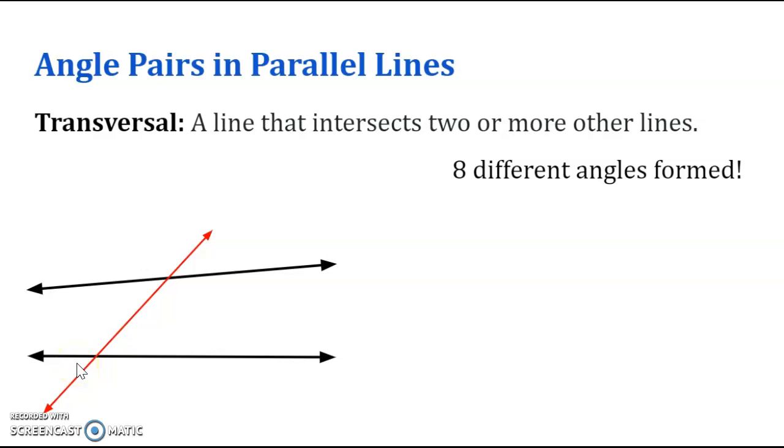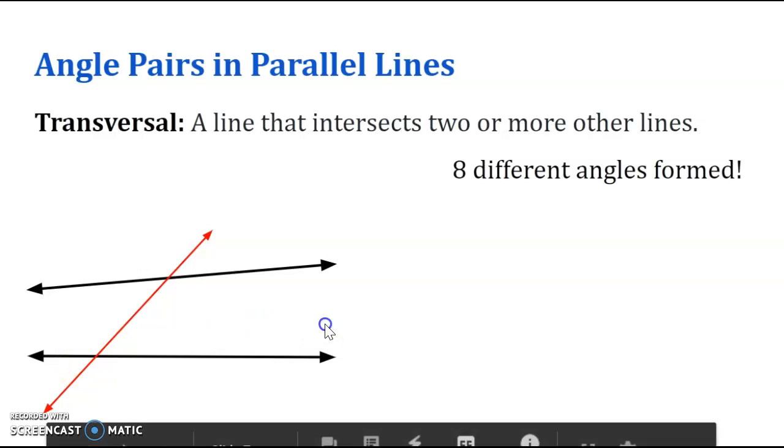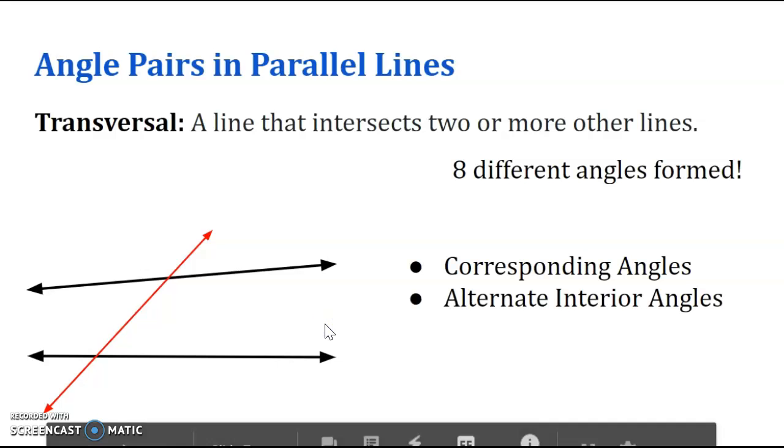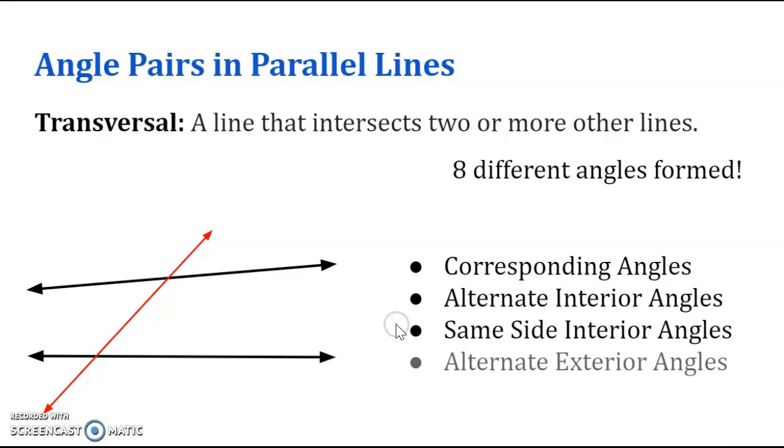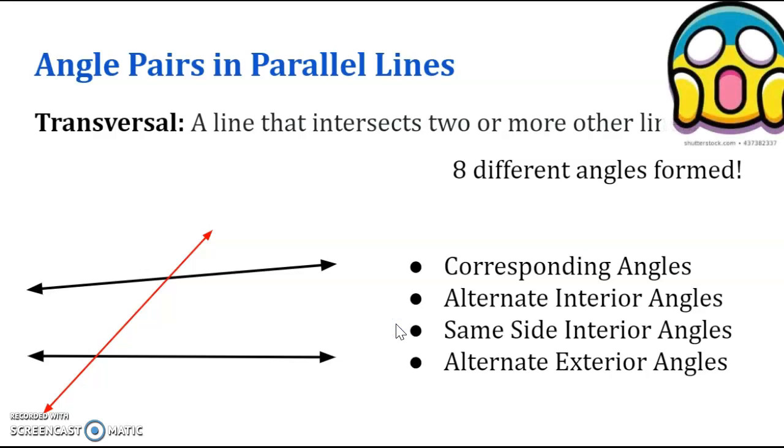From there we have many different angle relationships: corresponding angles, alternate interior angles, same side interior angles, and alternate exterior angles. And now you're thinking, oh my goodness, they all sound so complicated. How am I ever going to remember that? Well, I'm going to translate that into plain English first so that we know what those mean.